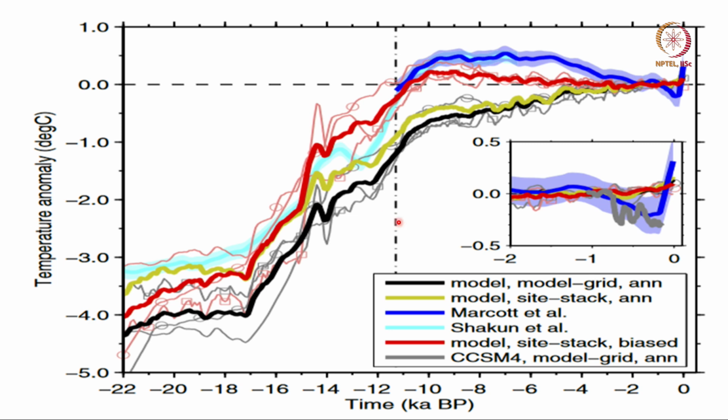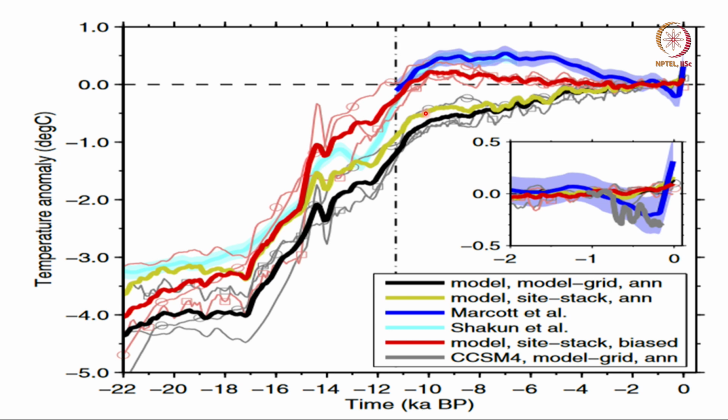Okay. So, what the model people did was, the black line corresponds to all the grids in the model, every grid point in the model. Then this light green is where they only averaged over where proxy data was present in the observation. So, you do only proxy data, annual mean temperature, then you get a slightly higher value. Okay. So, this shows that the calculation of the annual mean is sensitive to the location of the proxy data.